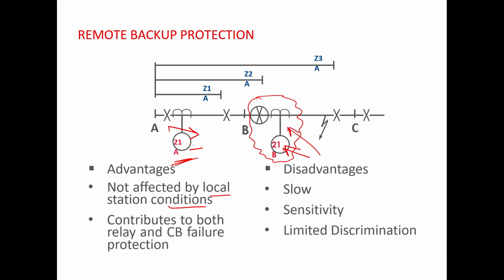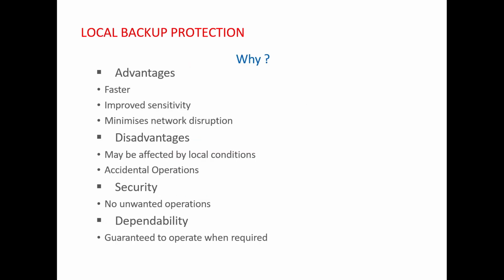So in order to avoid those local conditions, your remote backup protection will always operate because it is not affected by those local conditions. Now, local backup protections are faster, they have improved sensitivity, and they minimize the network disruption. What is the meaning of minimizing the network disruptions and this improved sensitivity?